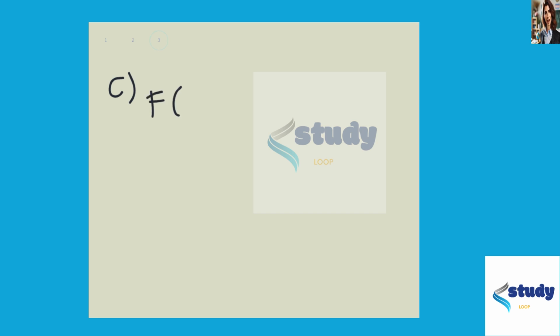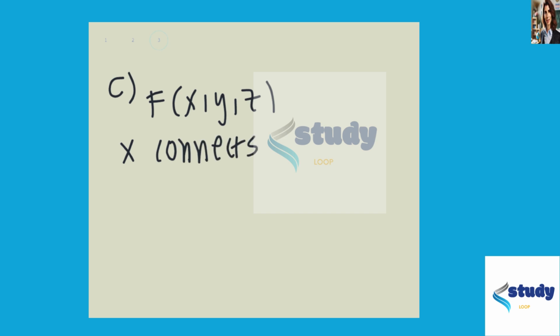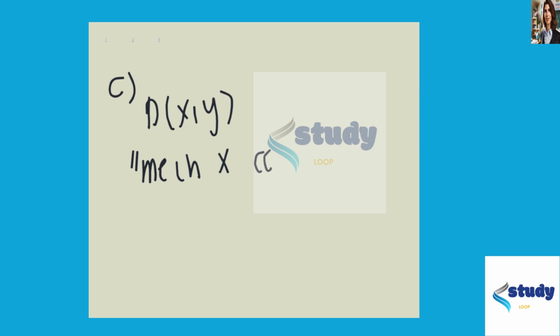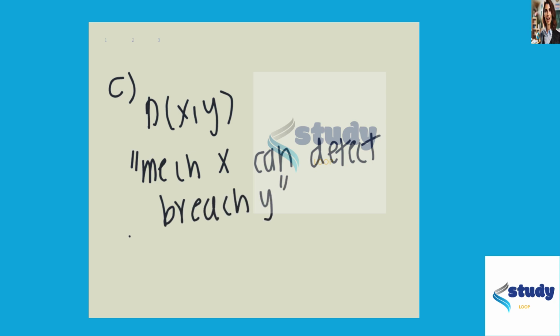So let's let f of x comma y comma z mean that our path x connects, or actually, sorry about that, wrong problem. Let's let d of x comma y mean that mechanism x can detect a security breach. And let's let E of z be that the process z has been compromised.